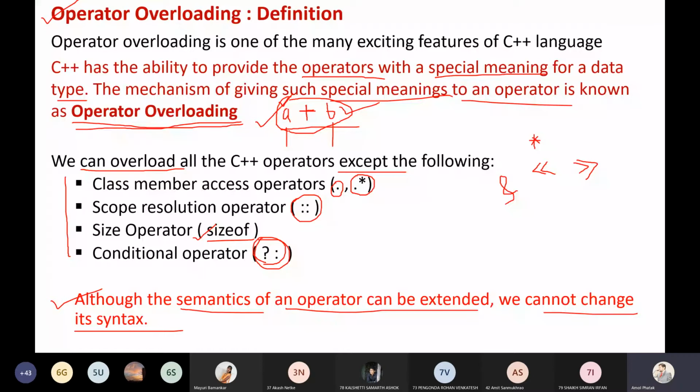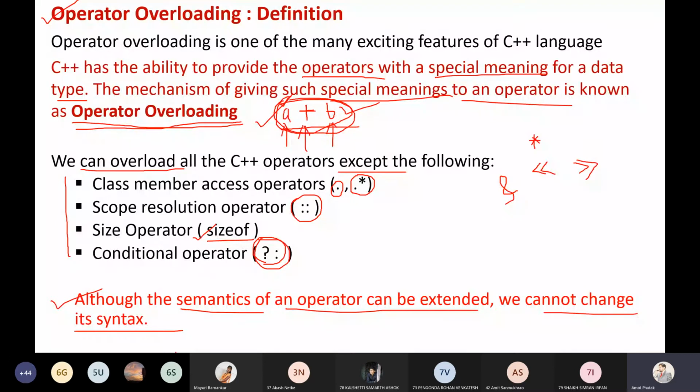For example, suppose it is a binary operator; in such a case, the syntax will remain as it is. We cannot change the syntax of that particular operator, but we can change the semantics of it. I hope all of you are clear about what is meant by operator overloading, the definition. So let us continue with this.